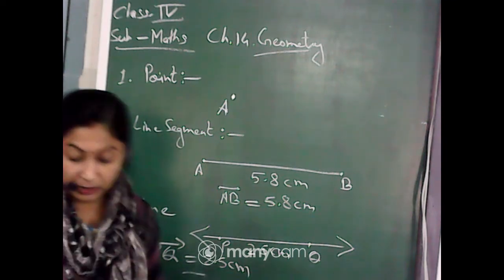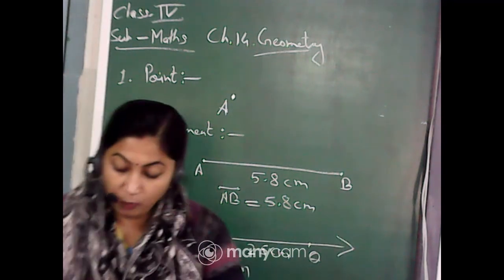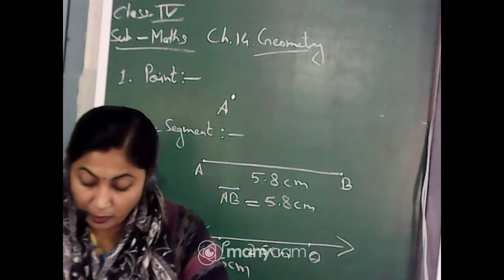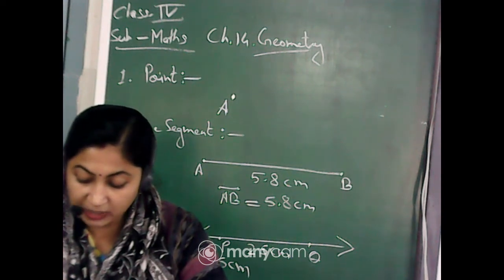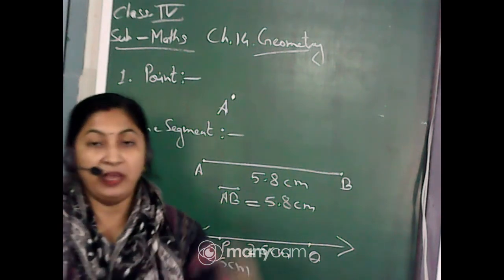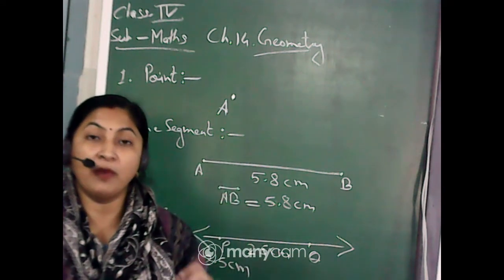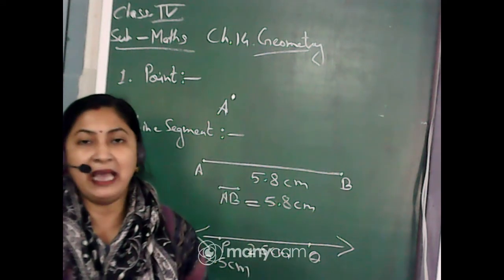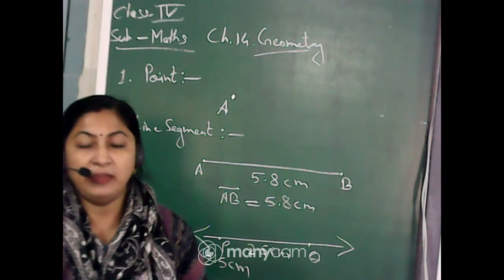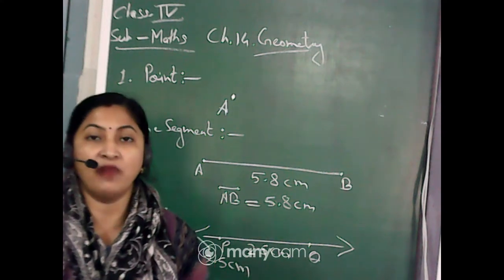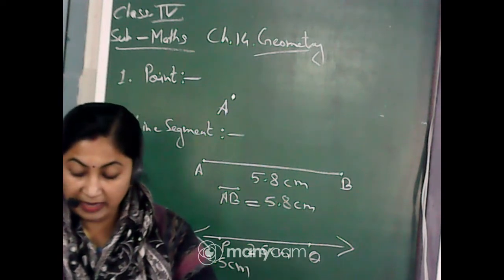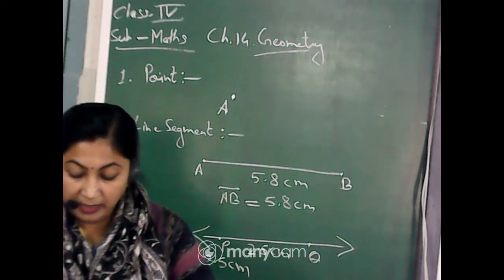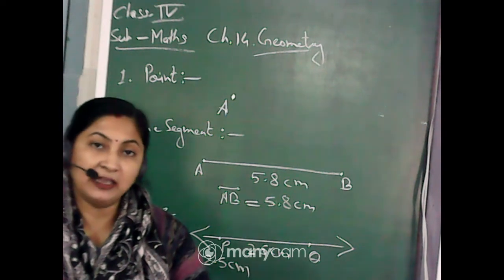Now next comes one more thing in the book, points to remember. An infinite number of lines can be drawn to pass through a given point. Exactly. If a dot is given, a point is given, from that point you can draw as many lines as you want. That means infinite lines can be drawn from a single dot or single point. Whereas if you are taking a line segment, in that line segment only one line is possible.